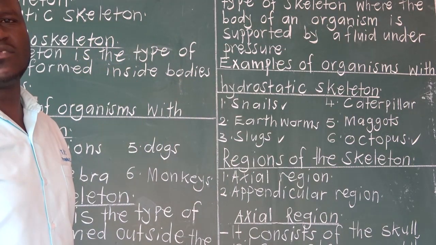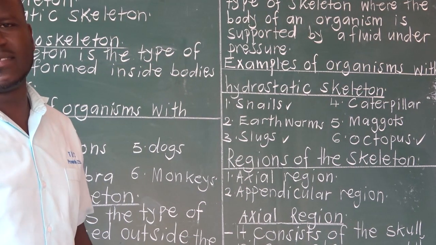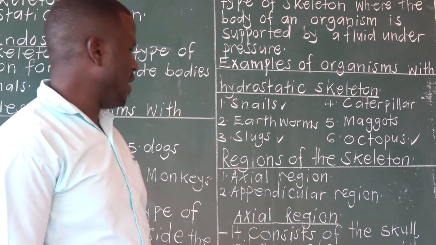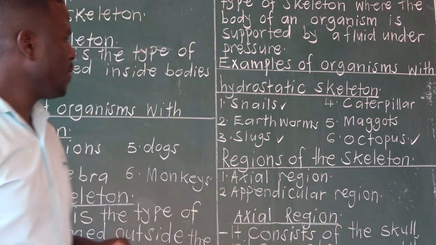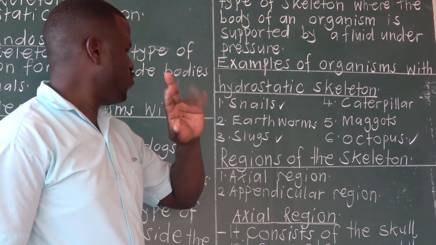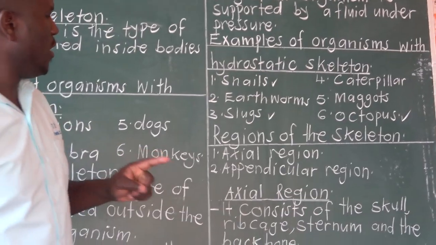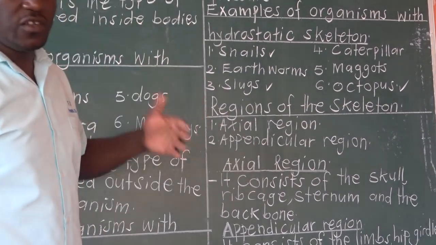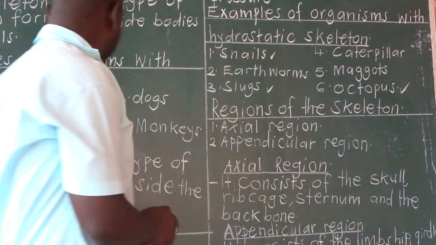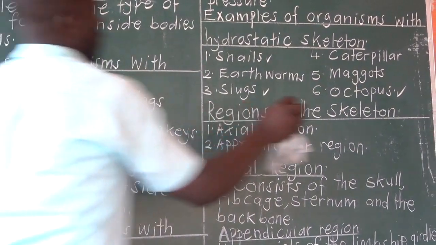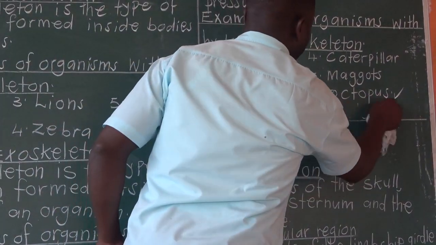So that brings us to the structure of the human skeleton. Now, the human skeleton has 2 major regions. These are what we call the regions of the human skeleton.